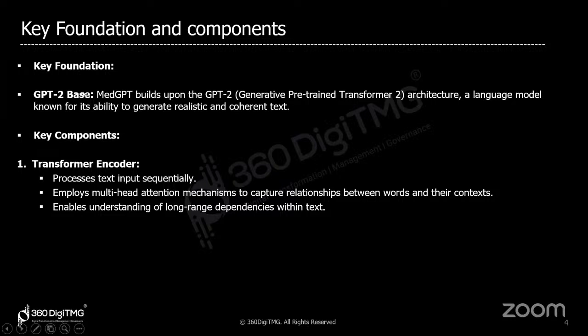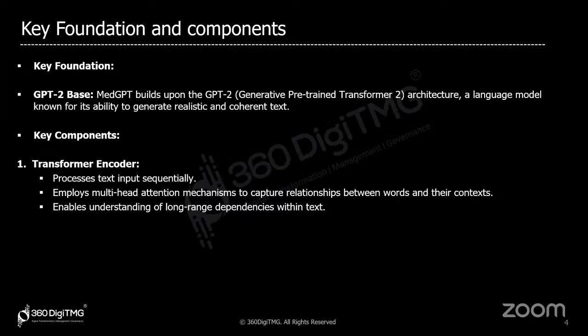First, we have the transformer encoder. It processes the text input sequentially. For example, when somebody takes clinical notes, the data is often unstructured. The transformer encoder processes the text input sequentially, and it employs multi-head attention mechanisms to capture the relationships.